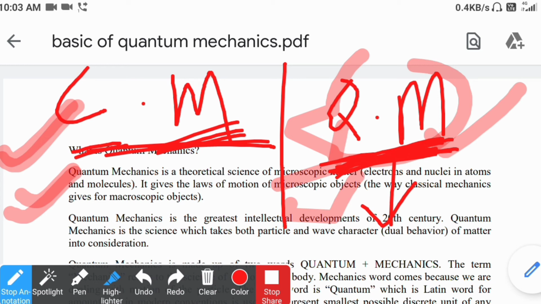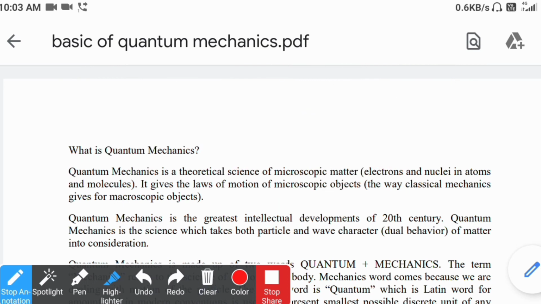But in quantum mechanics, in the emission spectrum or absorption spectrum, we get discontinuity in the spectrum. According to classical mechanics the spectrum should be continuous. But continuous behavior is observed only for macroscopic particles, while discontinuity is observed in microscopic particles. So that is the basic difference between classical mechanics and quantum mechanics.